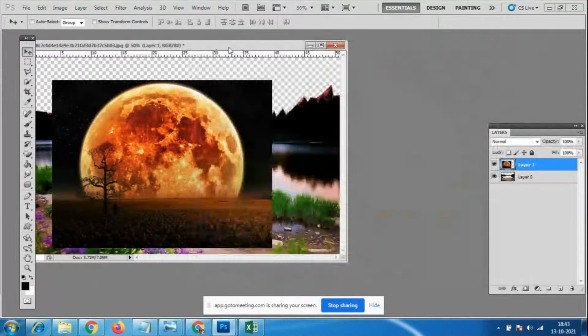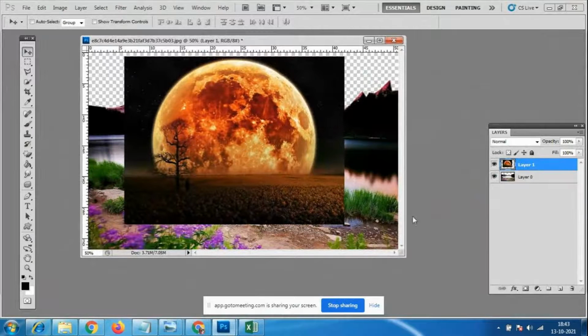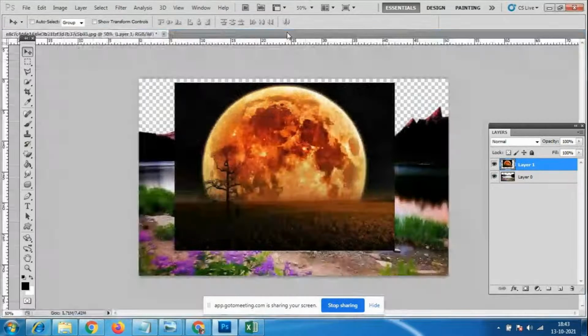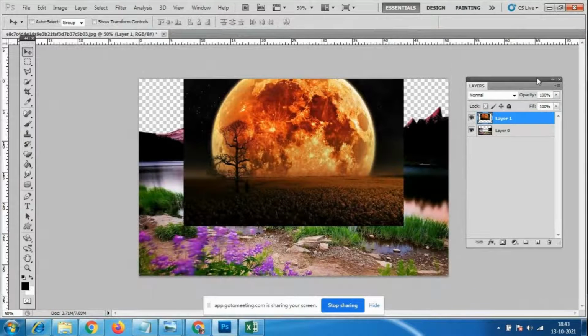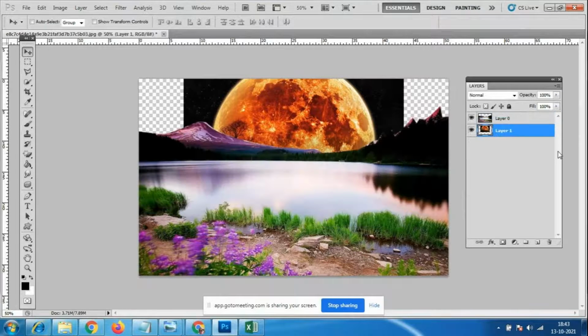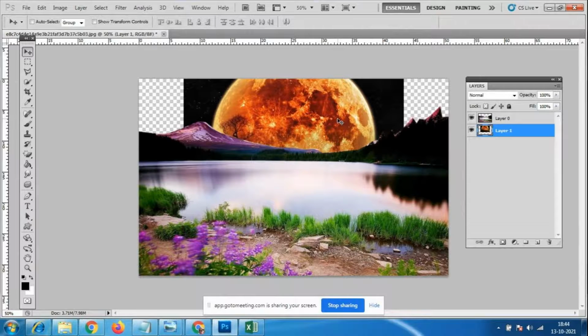Now I have completely moved this file, so in the layers we have to make the arrangement. I want to send this layer 1 below layer 0, so I bring it from layer 1 to below layer 0 like this. Now however much area we don't want, we have to erase it.